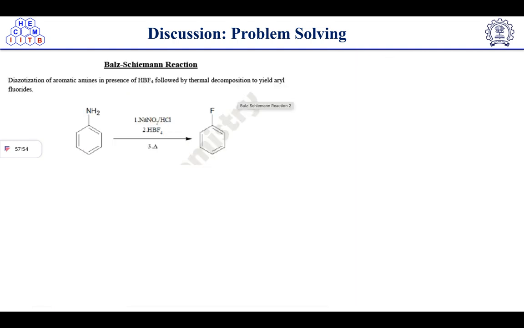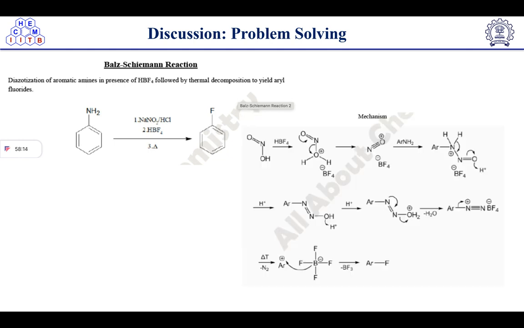Then let's move to the next question. Here we have the Balz-Schiemann reaction. Diazotization of aromatic amines in presence of HBF4 followed by thermal decomposition yields an aryl fluoride, which is known as the Balz-Schiemann reaction. So here we have the mechanism. This is a new topic, I think. So I will just give the introduction, and then in the next class we will discuss it in detail. Okay, so here we have HBF4, and here amine is given, right?